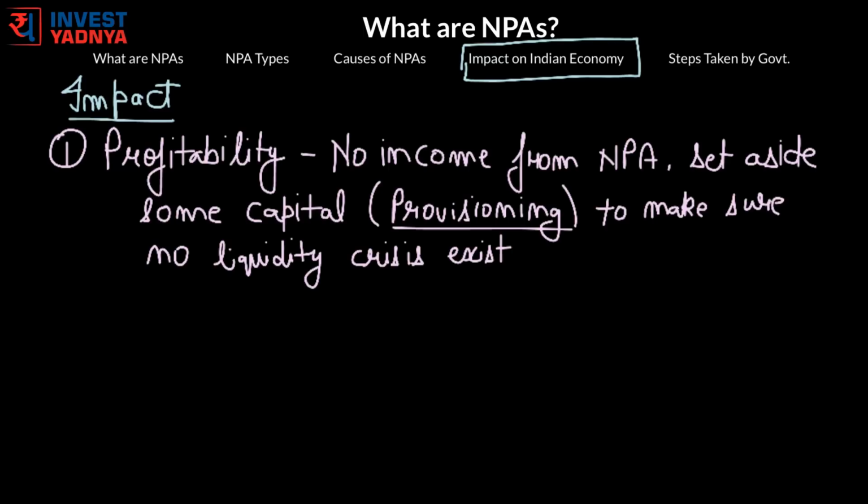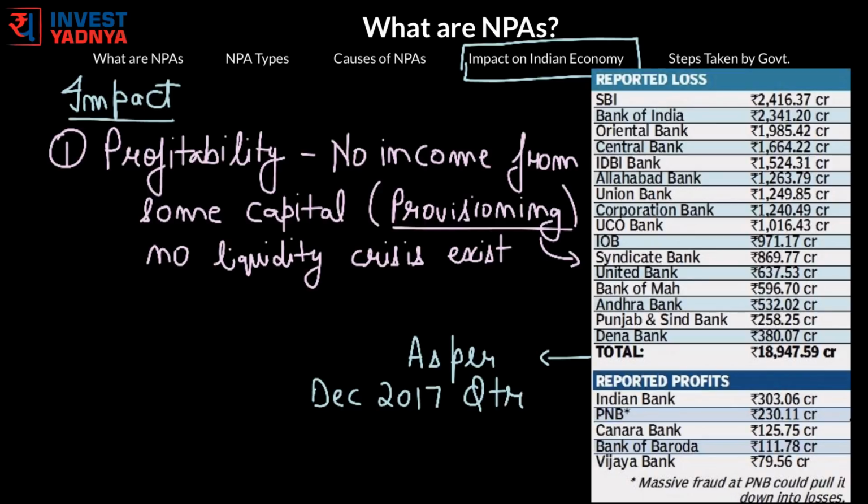Each type of NPA has a different provisioning ratio as prescribed by RBI. For example, a substandard NPA has a provisioning ratio of 15%, which means the bank has to keep aside 15% of the value of these NPA assets as liquid assets, and this ratio increases as the NPA category worsens. The capital they keep separately is considered as their liabilities. So this provisioning badly impacts the overall bank's profitability, and because of this many banks, especially PSU banks, are showing huge losses in their recently concluded quarterly results.